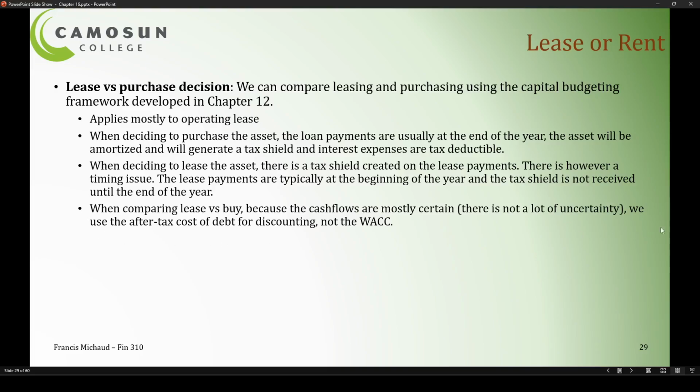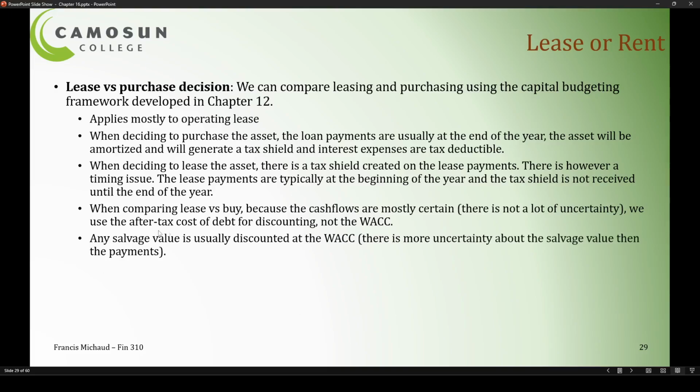One thing that's important to highlight is this point here. When we compare the lease versus buy decision, the cash flows are all certain. If I borrow, the negative cash flows I'm going to have to make to pay for that loan are sure. They're written down in a contract. When I lease, the negative cash flows I'm going to have to pay are also written in a contract. So all of these cash flows are certain, and in this case we will use the after-tax cost of debt, not the weighted average cost of capital.